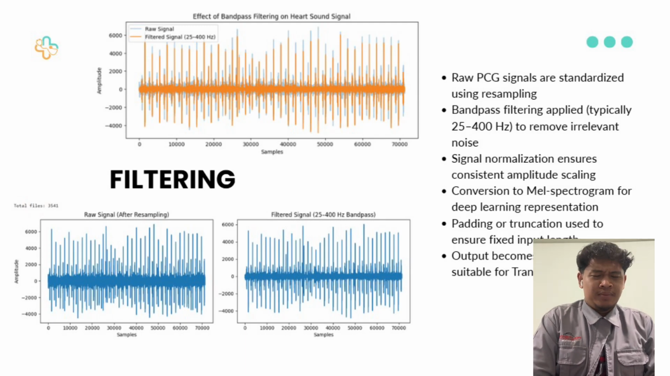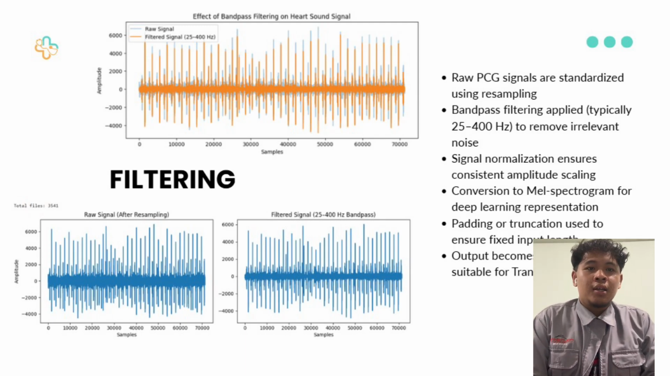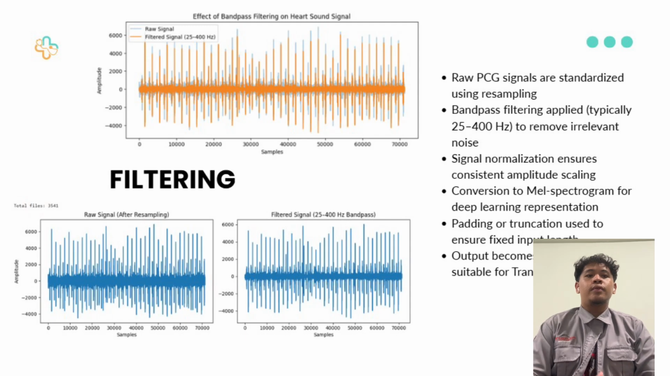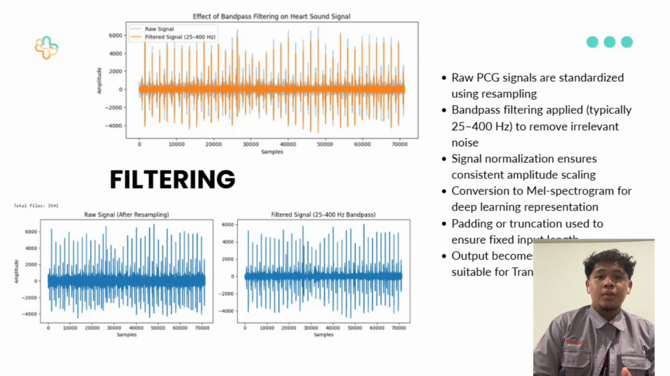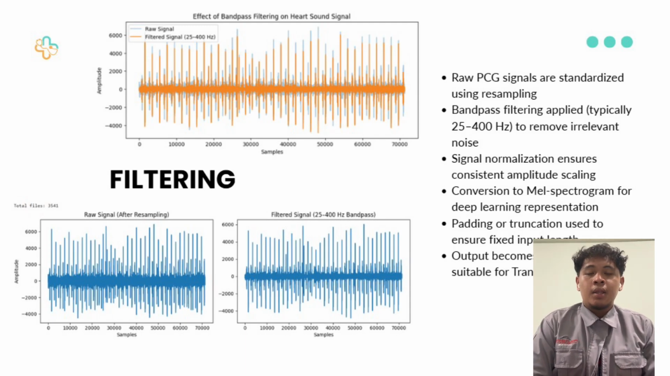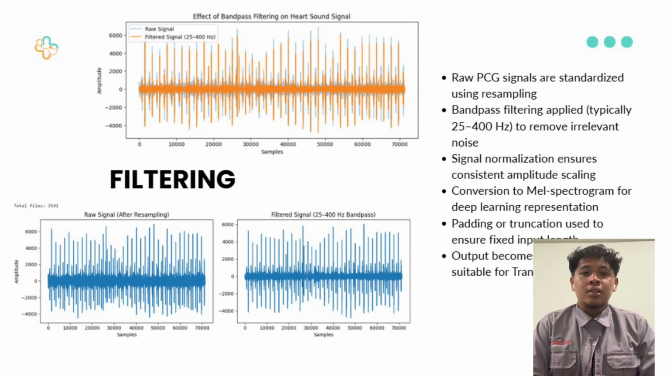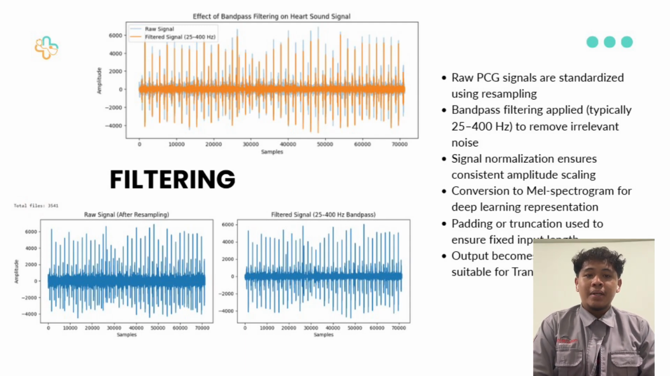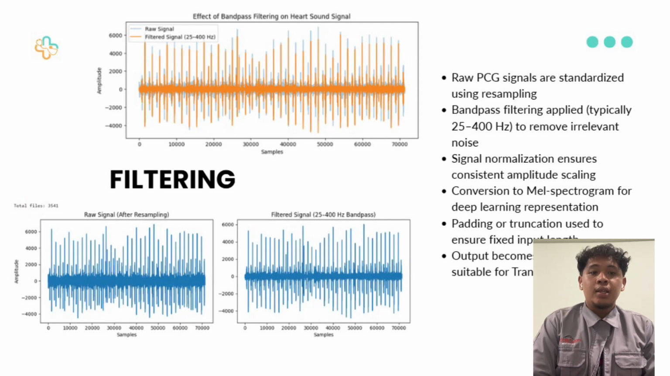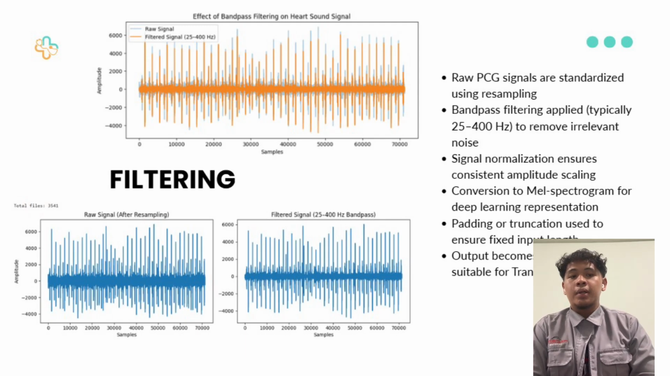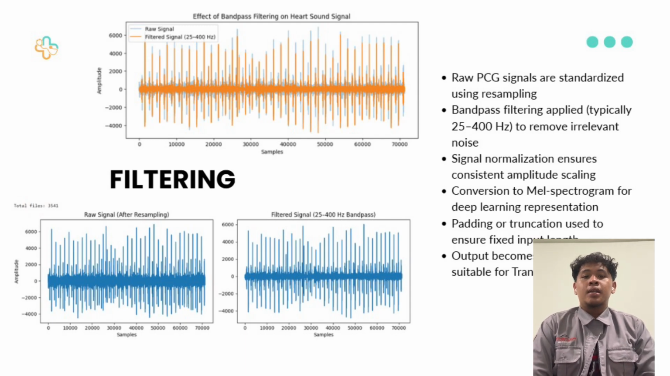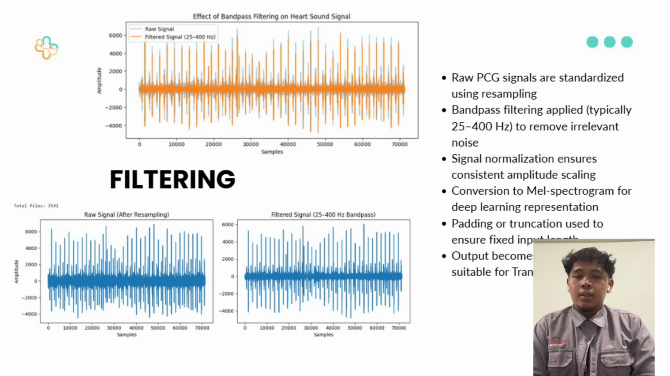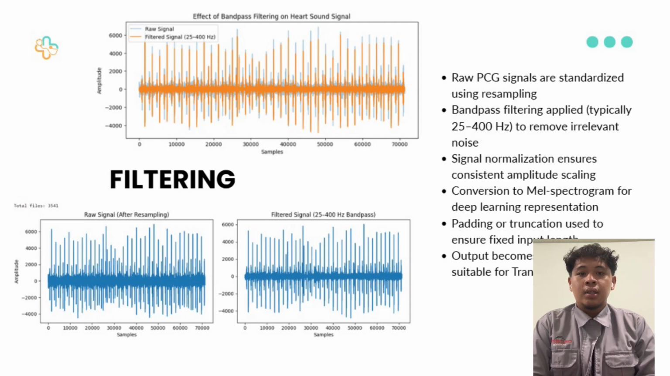Next slide is filtering. Signals go through several important steps before being fed into the model. First, all signals are resampled to ensure a consistent sampling rate, since the original dataset contains variation. Then a bandpass filter is applied to retain only heart sound frequencies, typically between 25 and 400 Hz. This helps remove noise such as breathing sound and external interference.